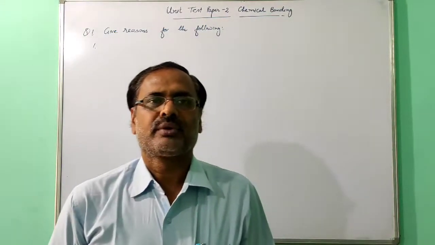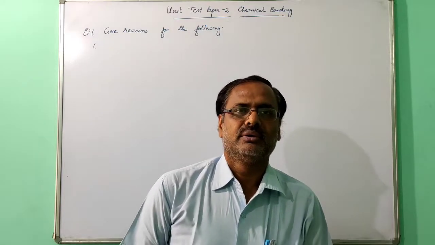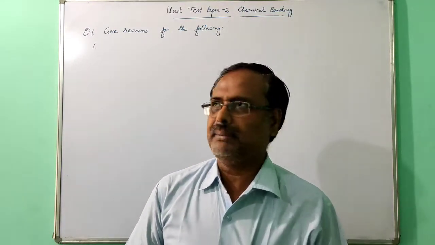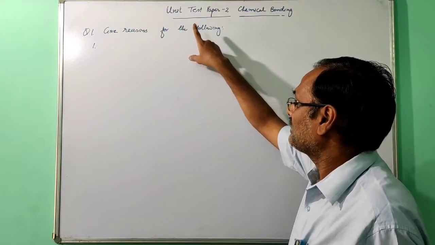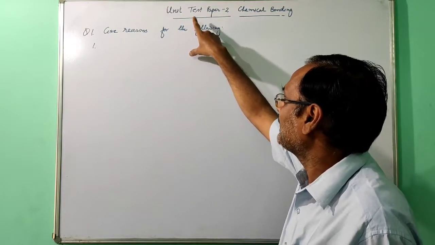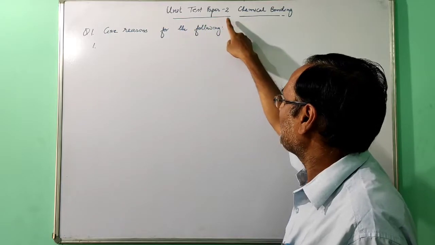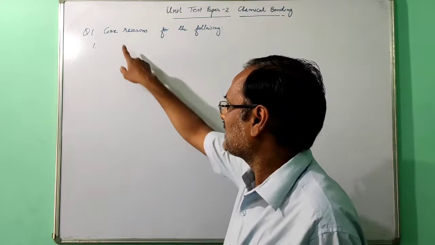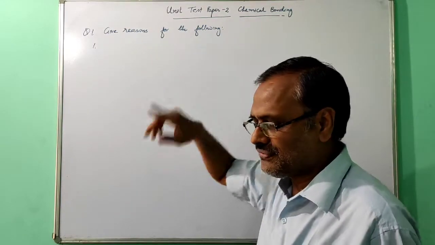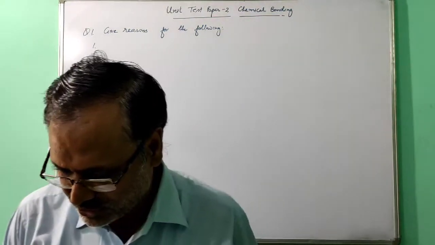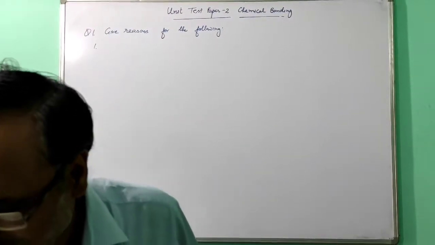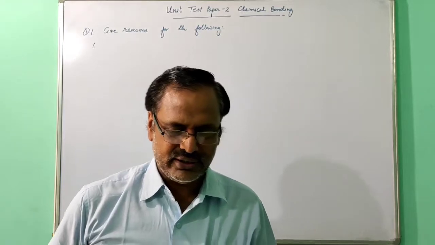Morning. In this video, we are going to get the answers of the unit test paper 2. Chapter 2 we have already completed. So now the unit test paper 2, chemical bonding, 5 questions are given. First we are taking, give reasons for the following. You can take your book, page number 38.